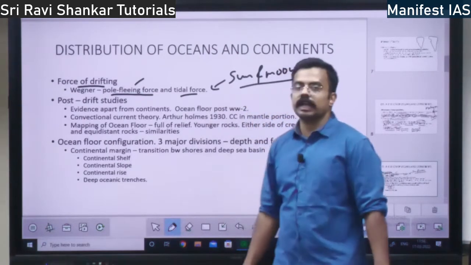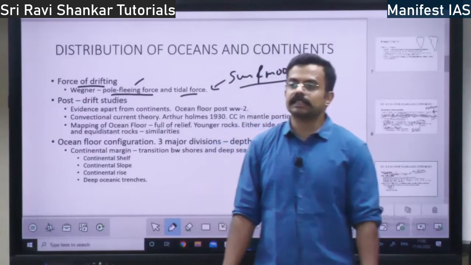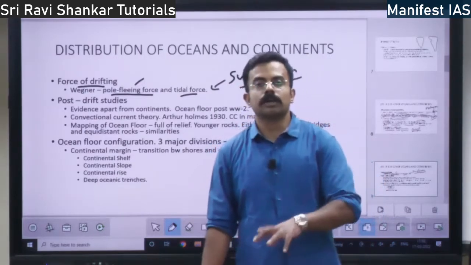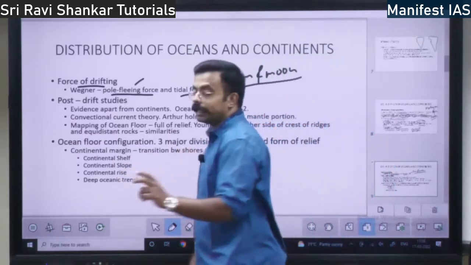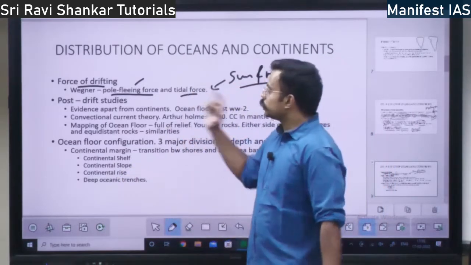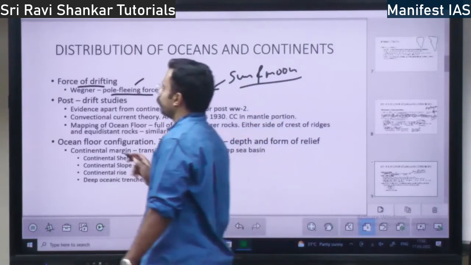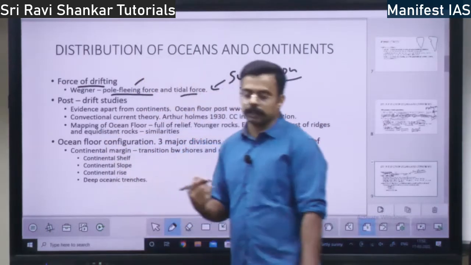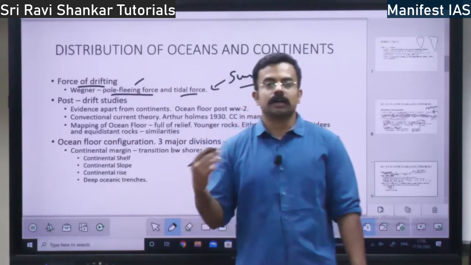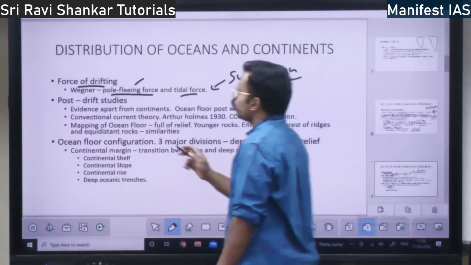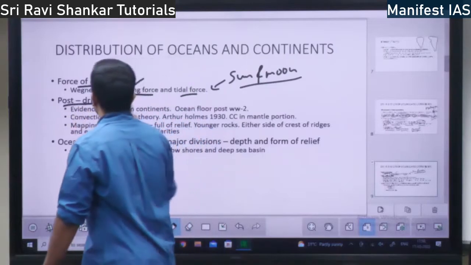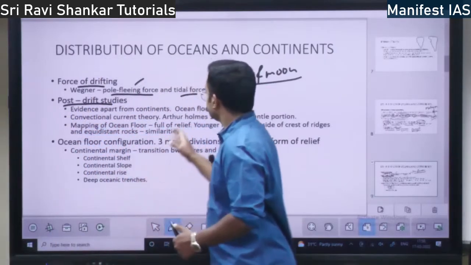Force, because of the sun and moon's gravitational attraction, you have tidal force, because of which the continents are moving. These are the two forces given by Wegener. But later on, Alfred Wegener's concept was opposed. Many scientists opposed him and they gave post-drift studies. What are post-drift studies? Evidence.